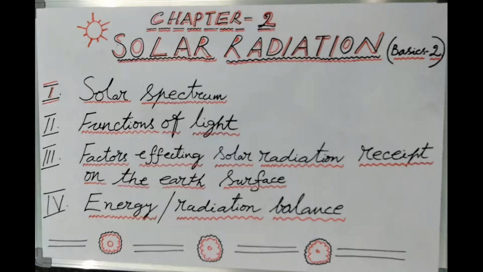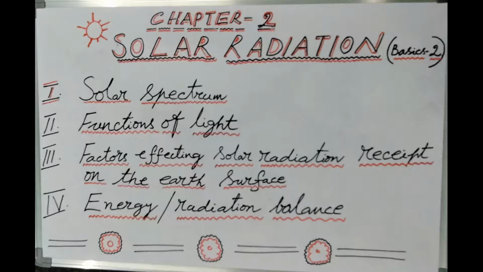The energy coming from the sun is a function of solar output as far as astronomical factors are concerned. The sun behaves like a black body, so the energy radiated by the sun depends on its temperature in accordance with the Stefan-Boltzmann law. Only a tiny fraction of this energy is intercepted by the earth.